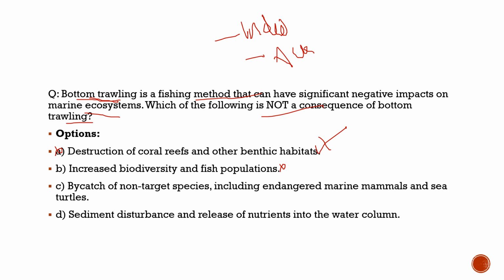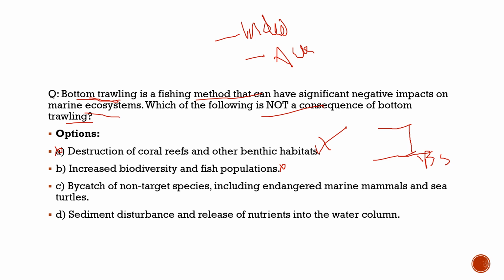I will try to show it through this image. For example, this is the water level and this is the bottom of the sea. I will mark it as BS, and this is the water level. What do fishermen do? They drag a net till the bottom of the sea, and they start dragging it from the bottom of the sea, and they try their best to catch as much fish as possible.